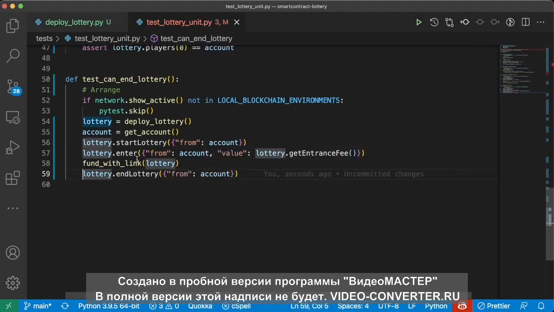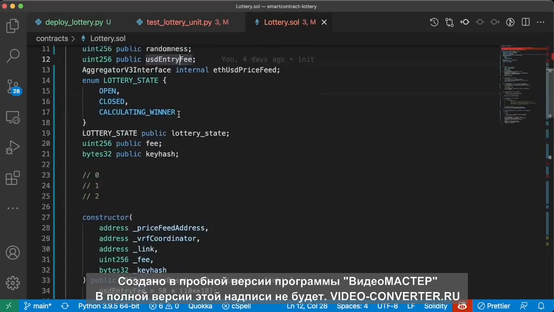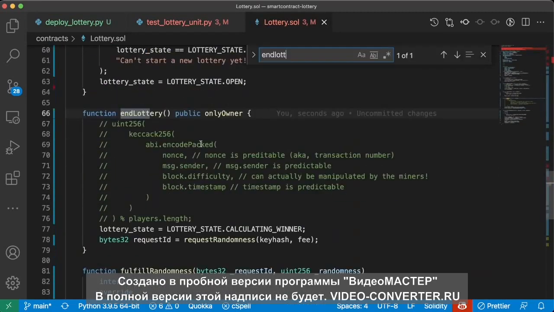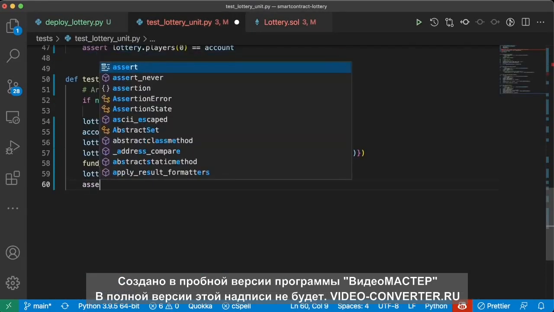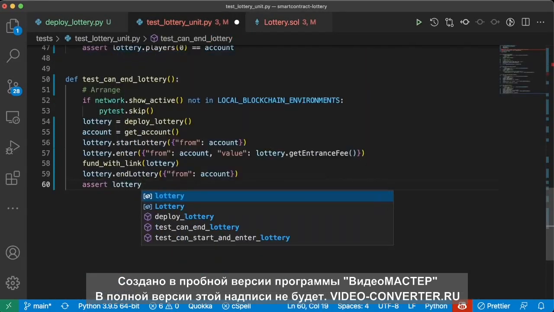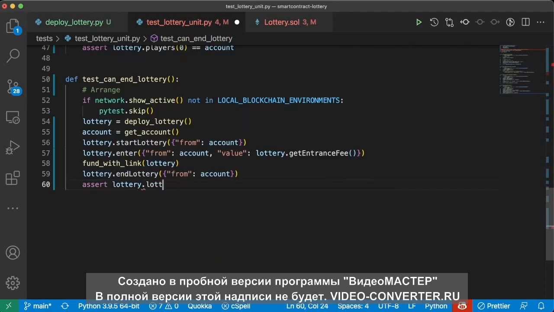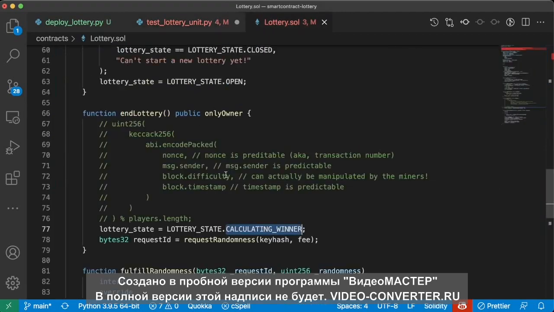And then how do we actually know that this is being called correctly? Well, if we look back in our lottery contract here, when we call end_lottery, we're not really doing a whole lot. All we're doing is changing our state. So let's check to see if our calculating winner state is different. So we'll say assert lottery.lottery_state is equal to what?